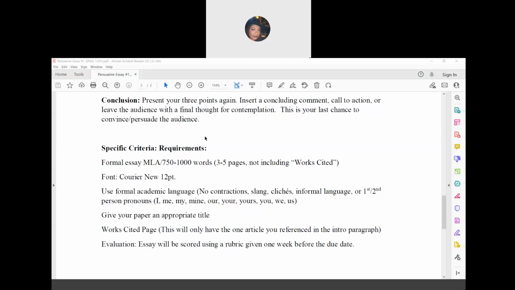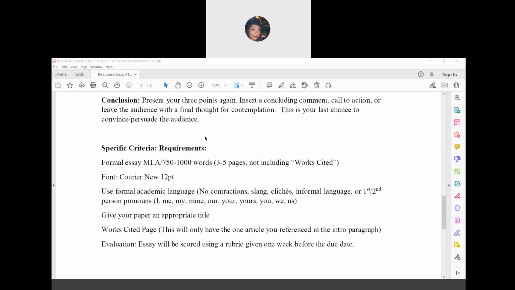You will have a works cited page for this essay, but there will only be one article on it, and it will be the article that you summarized in your introduction. I am going to give you the citation information for both of those articles, where all you have to do is copy and paste them onto a blank Word document.